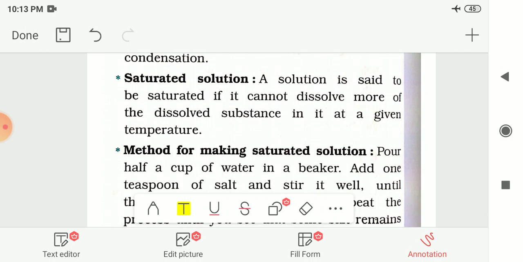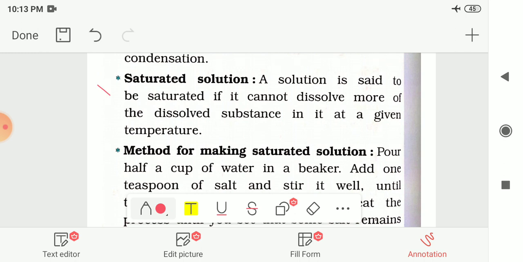Then after we had seen what is a saturated solution. A solution is said to be saturated if it cannot dissolve more of the dissolved substance in it at the given temperature. Then we can say that that solution is a saturated solution, and we cannot dissolve more of the dissolved substance in this kind of solution.